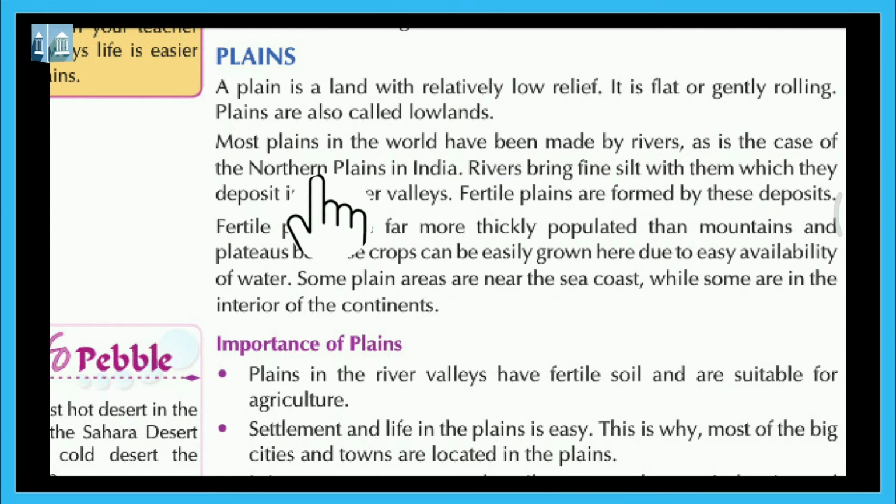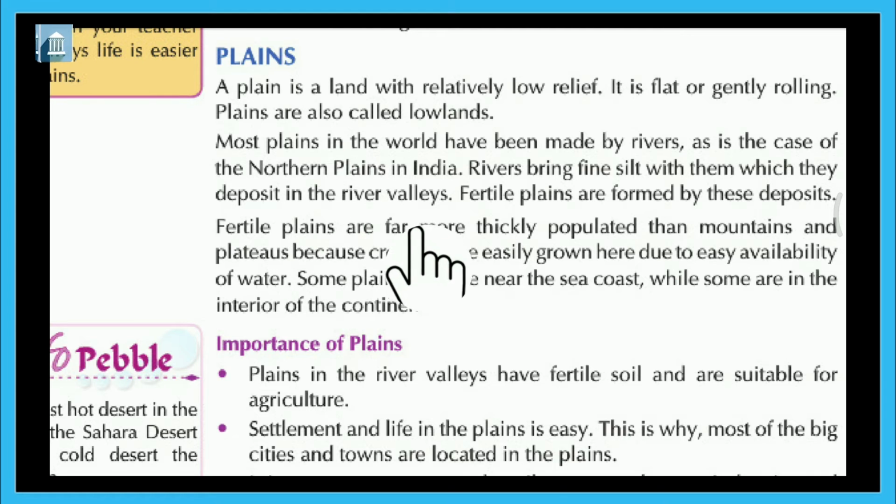Most plains in the world have been made by rivers, as is the case of the northern plains in India. Rivers bring fine silt with them which they deposit in the river valleys.